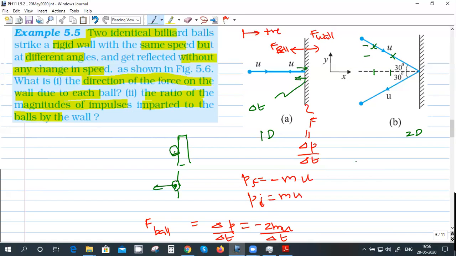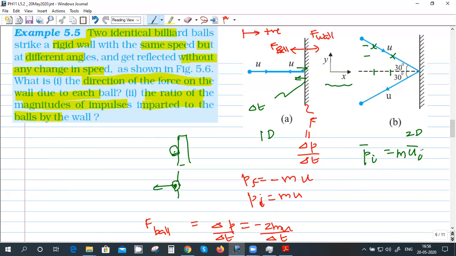Now, what is the initial momentum? He has already given the axis, so we have to take this one. It's m into U. Momentum is a vector. Can you split it into components? Yes, sir.